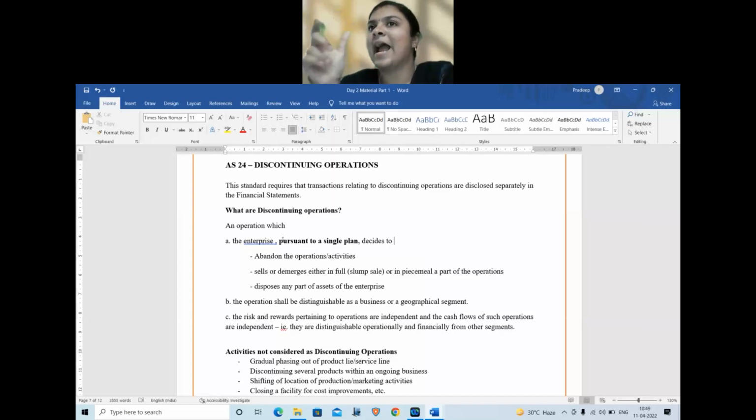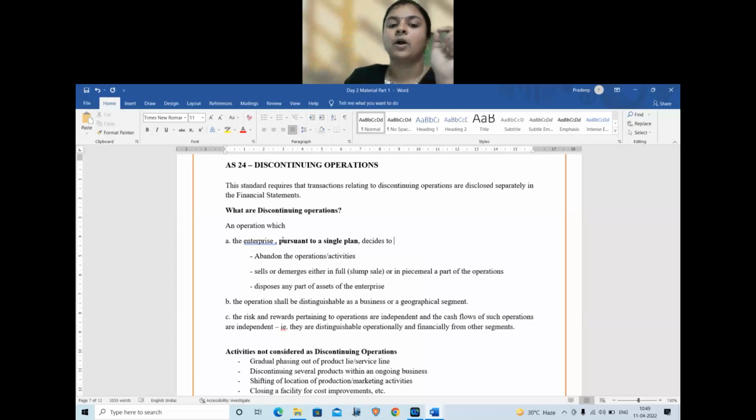Friends, the standard will use a little more elaborate terms, but I have simplified it so that this keyword is easier for you to remember for the exams. So you can use these keywords for writing in the exam and you will easily be able to present it clearly in the examination if asked, right?